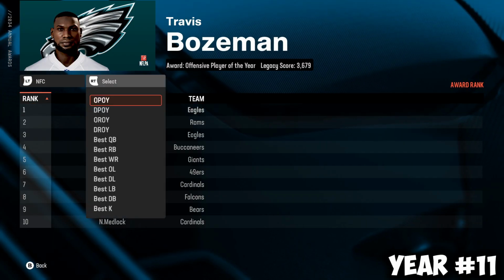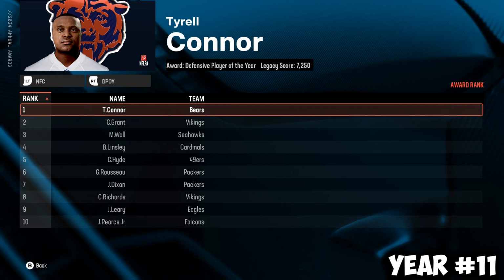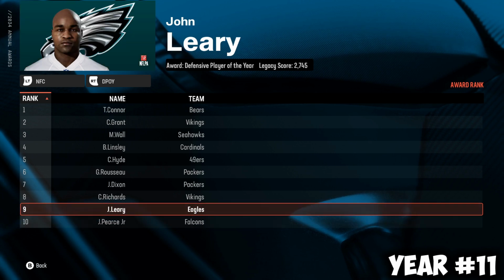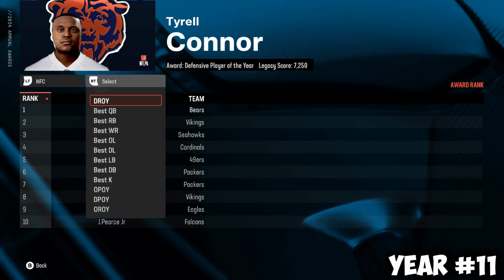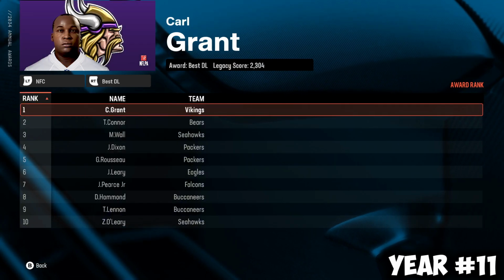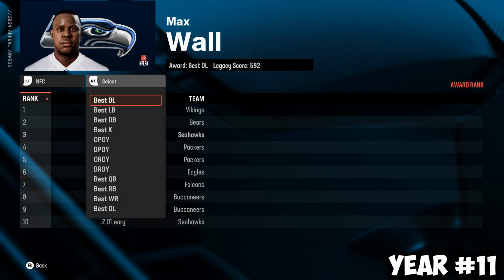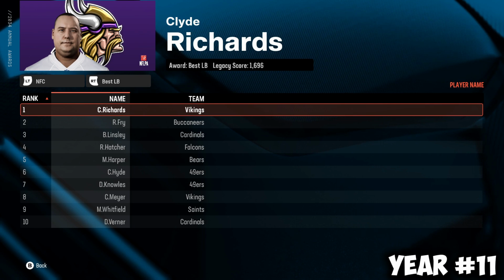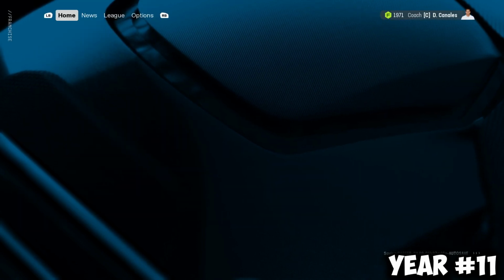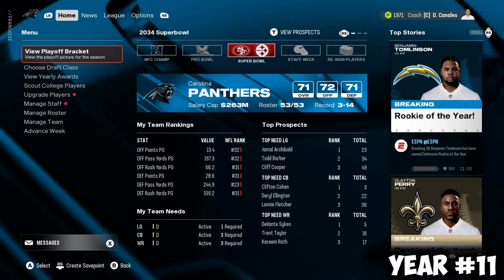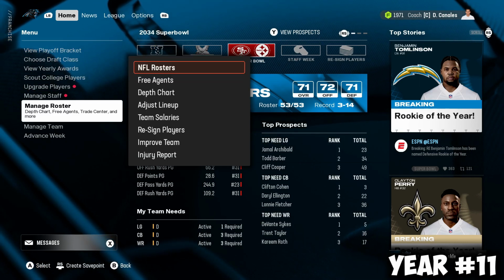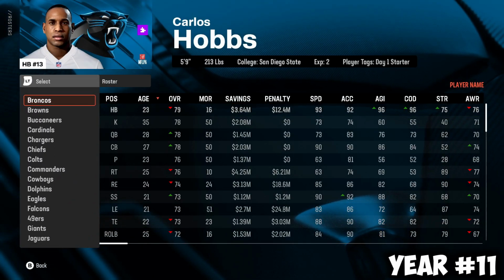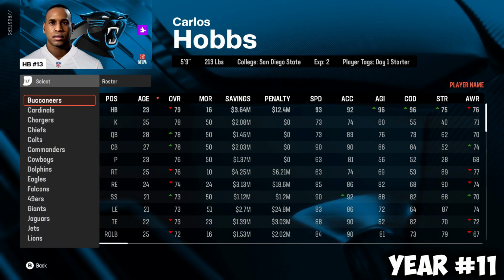For Defensive Player of the Year, Tyrell Connor. We didn't even make the top 10 for Defensive Player of the Year with 11.5 sacks and good tackles. And never mind, best defensive line. It's Rigoberto Fry in 2nd. We lose out to Clyde Richards from the Vikings. Same face scan as the Jets quarterback that we saw previously a few seasons ago. But time is near. This guy has a few more seasons, and while it's been a good ride, I don't know if it's NFL GOAT worthy.